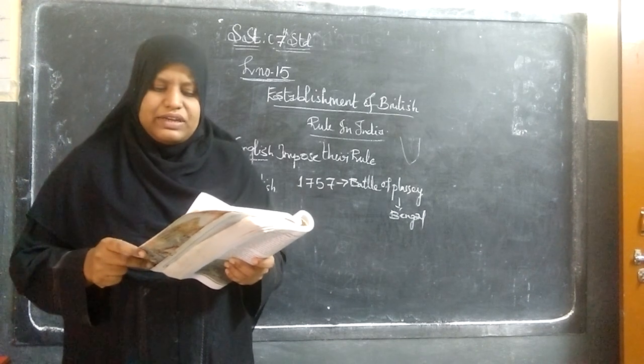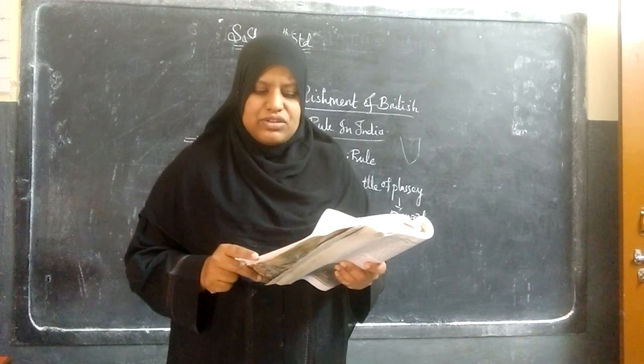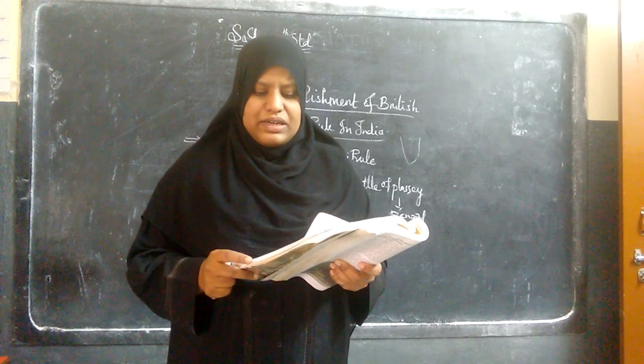Slowly, a large part of India came under the direct rule of the British. In many places, the Rajas and Nawabs continued to rule, but they were under the sovereignty of the English.